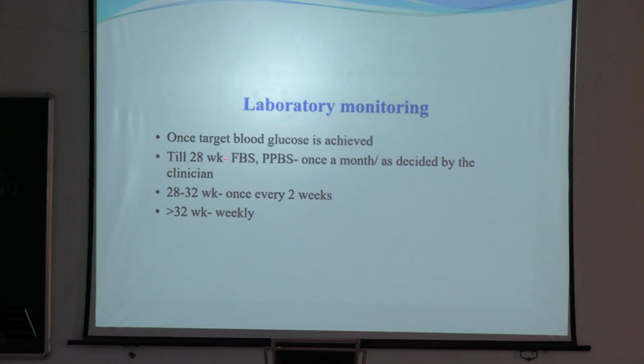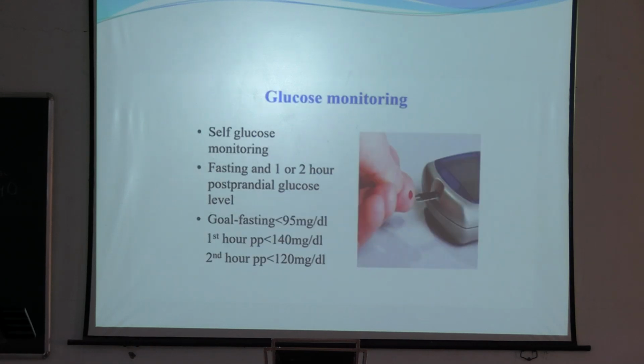Otherwise, if it is controlled, we will just repeat every month. 28 to 32 weeks, once every 2 weeks, and after 32 weeks, weekly blood sugar monitoring should be done. That is laboratory, where you send the blood to the lab. The rest of the blood sugar monitoring will be done with self glucose monitoring. What is this instrument used? It is a glucometer, which can be easily used by the patient at home.